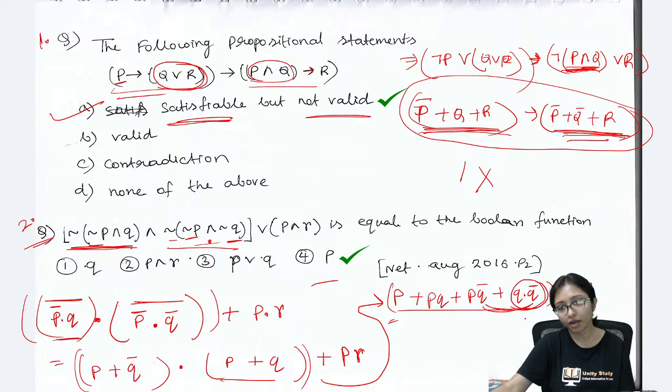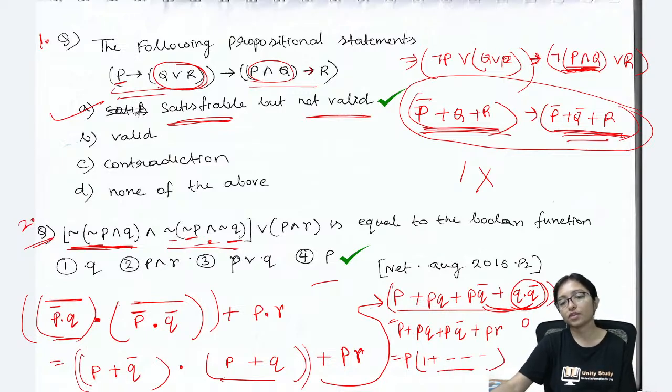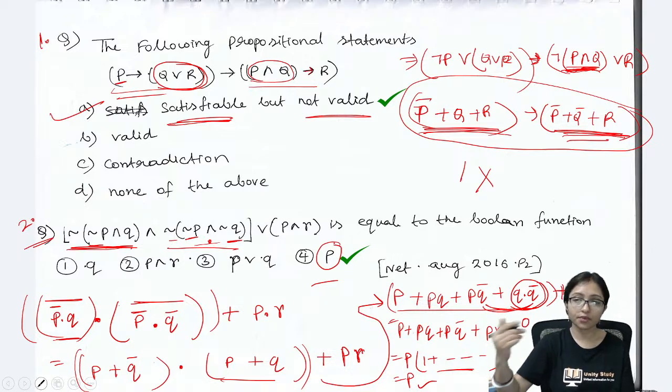Q dot Q bar means it is 0. So it will be P plus P Q plus P Q bar plus P R. So if I take P common, then it is 1 plus everything. 1 plus anything is always 1, and that will be P itself, and that's why your answer will be P here. This is the way you have to explore.